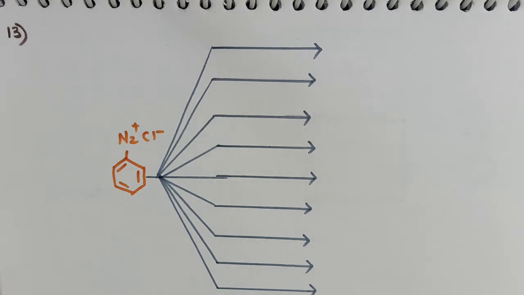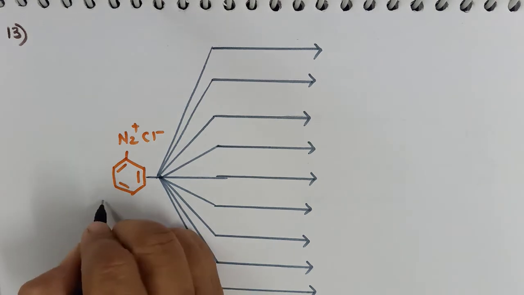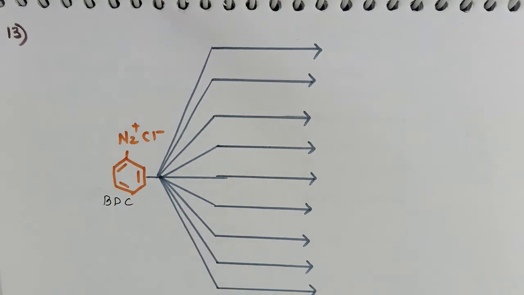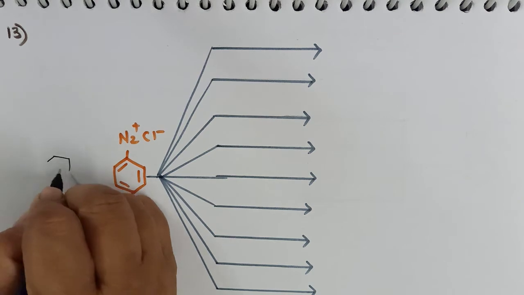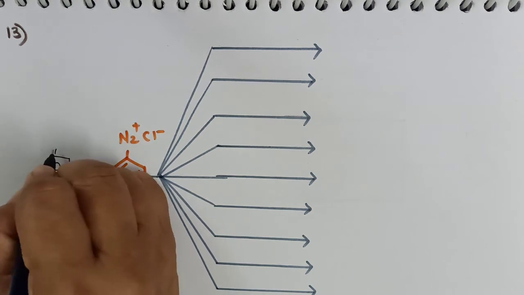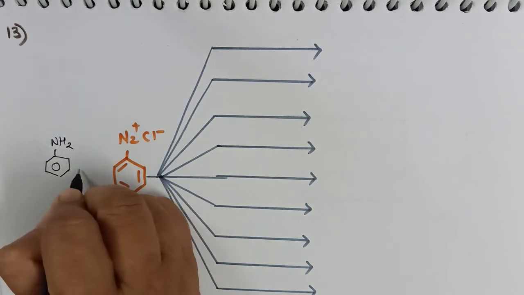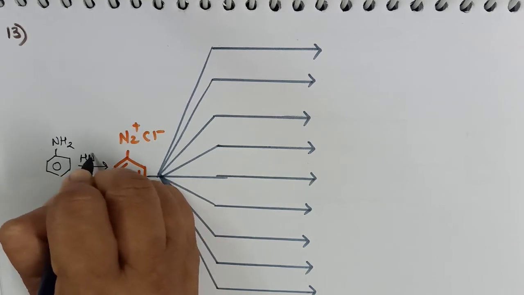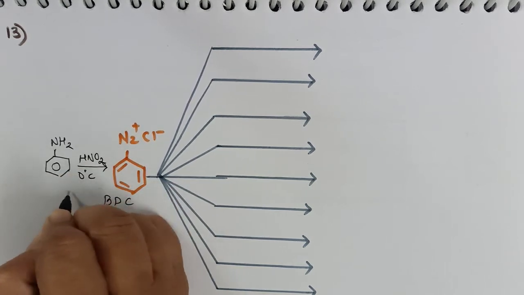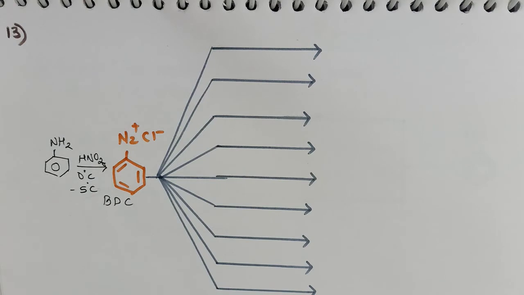As we can convert Grignard reagents to various products, similarly 1-degree aromatic amine like aniline can be converted to a variety of products by converting it into BDC, that is benzene diazonium chloride. Aniline, when it is treated with HNO2 at 0 degrees Celsius to 5 degrees Celsius, gets converted to BDC. HNO2 is a mixture of NaNO2 and HCl.